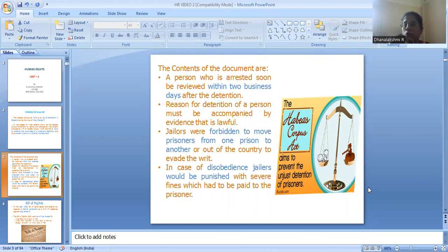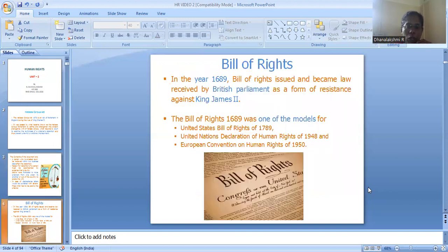Jailers were forbidden from moving prisoners from one country to another, to evade the writ. In case of misconduct, jailers would be punished severely with fines, which had to be paid to the prisoner. These are the contents of the Habeas Corpus Act.